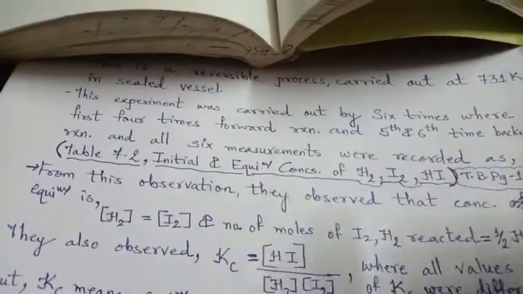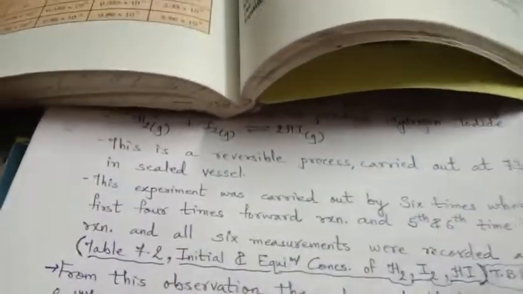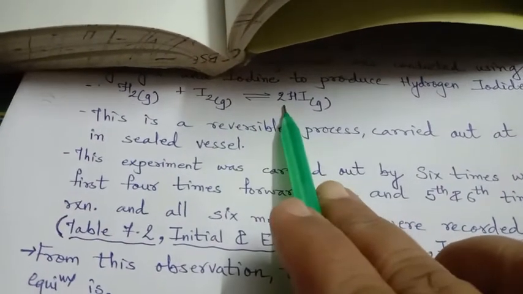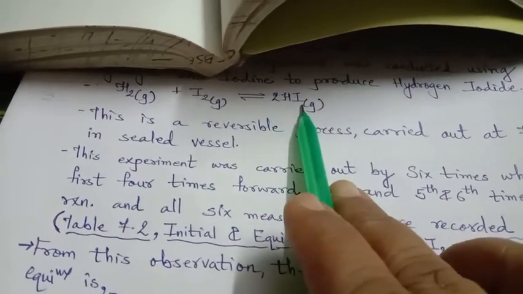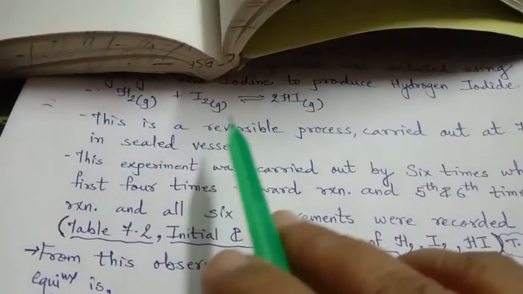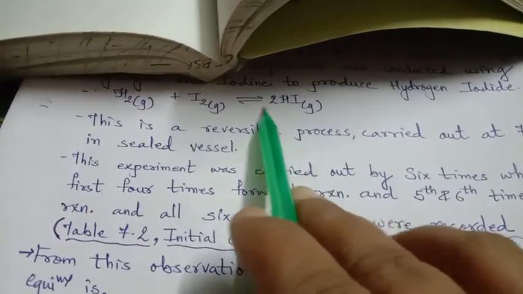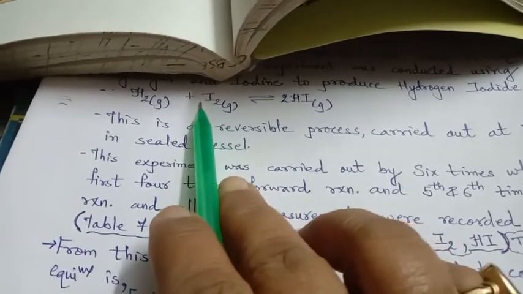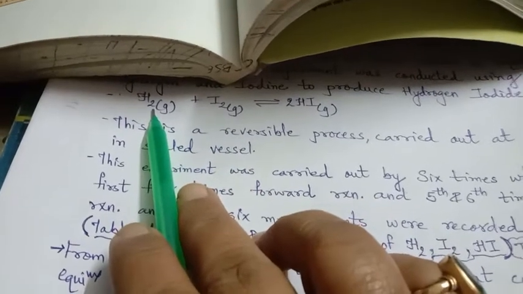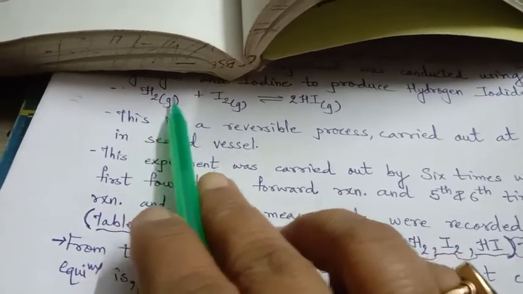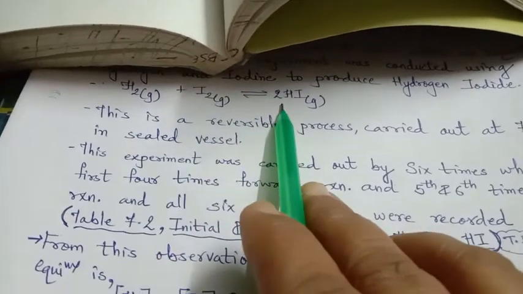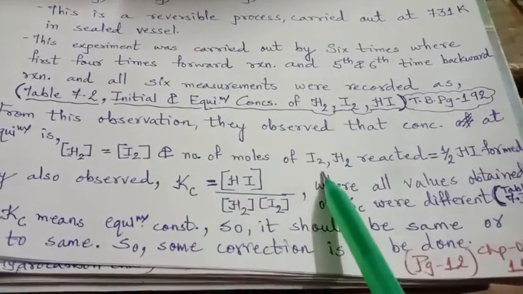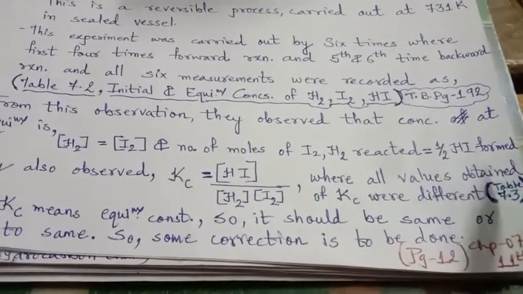See here in the reaction, hydrogen H2 gas and iodine I2 gas form twice HI. When the backward reaction takes place, 2 moles of hydrogen iodide give one mole each of H2 and I2. So the number of moles of I2 and H2 reacted is half of the HI formed.